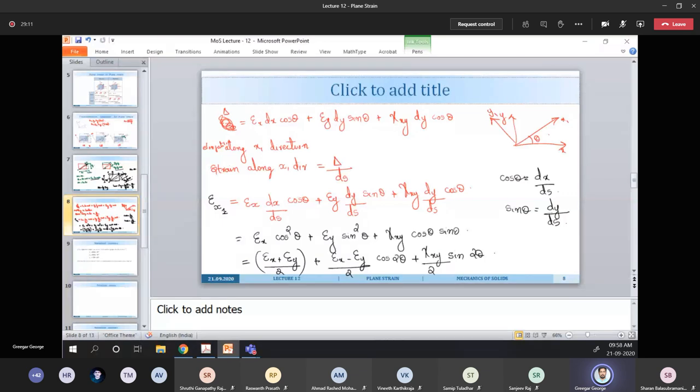So this equation is analogous to the stress equation which we obtained in the previous class, except that there is a 1 by 2 term coming here in the third term, because for the stress sigma x1 it was coming as sigma x plus sigma y by 2 plus sigma x minus sigma y by 2 cos 2 theta plus tau xy sin 2 theta. So here there is a gamma xy by 2. That's the only difference coming here.